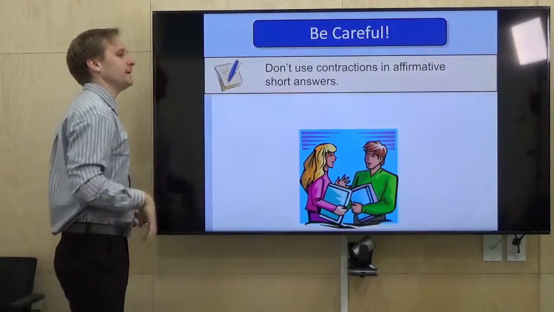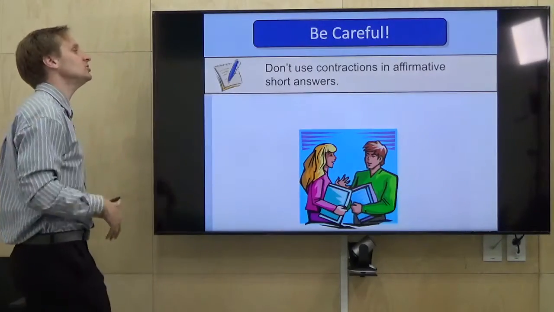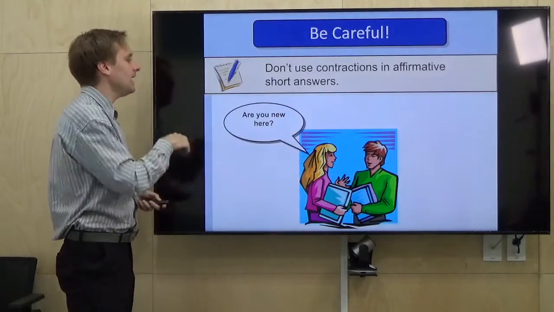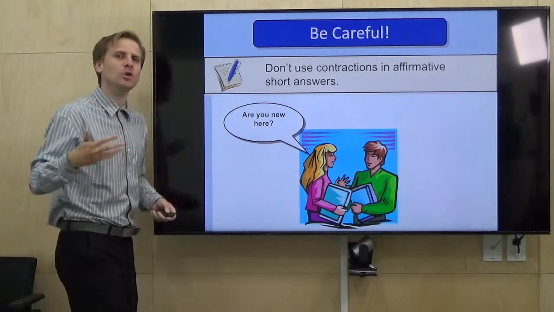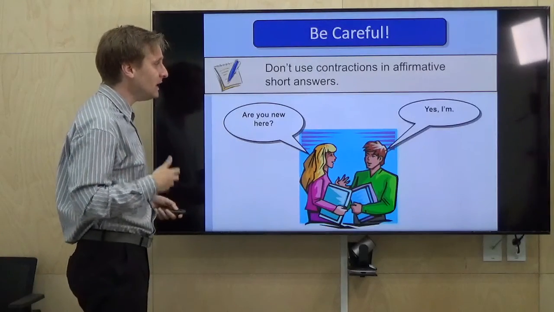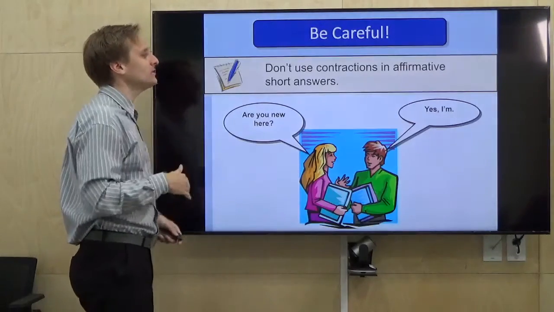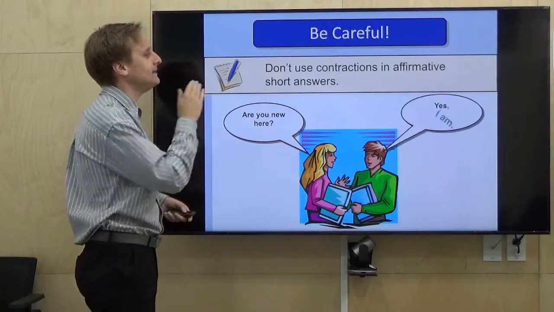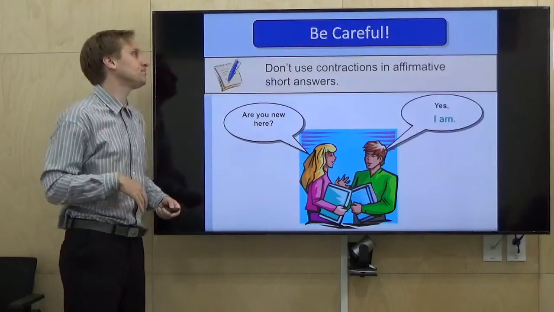One short point, you can't make a very short sentence in a conversation using a contraction. I will give you an example. In this case, she might say, "Are you new here? Are you a new student?" He would say, "Yes, I'm." You can't say that. In a short sentence, you cannot use contractions. You would say, "Yes, I am." Are you new here? Yes, I am.